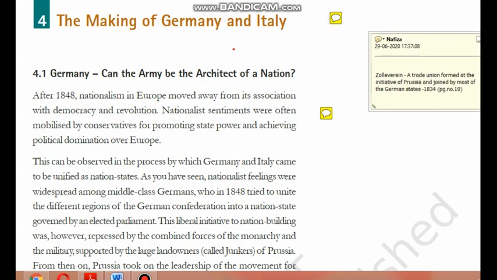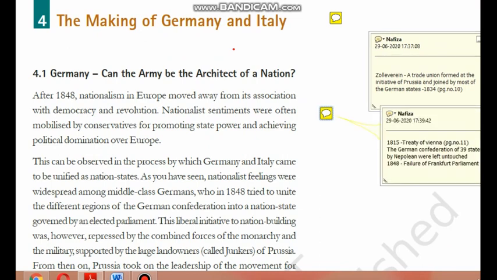So a brief recap of everything about Germany. The first time we heard the word Germany was on page number 10, near the place Zollverein. Zollverein was a trade union formed by the initiative of Prussia, joined by most of the German states. The second time we heard the word Germany was in 1815, on page number 10, where it was clear that the German Confederation of 39 states was left untouched by Napoleon.